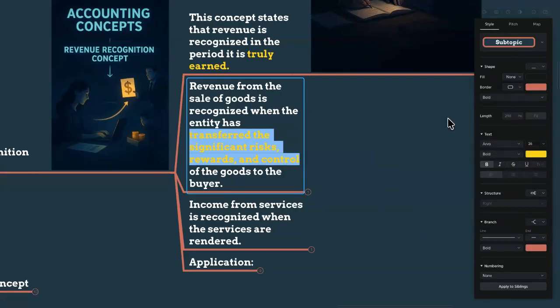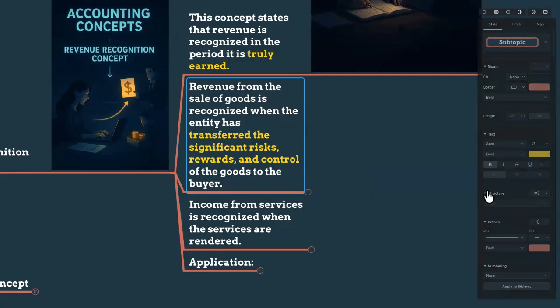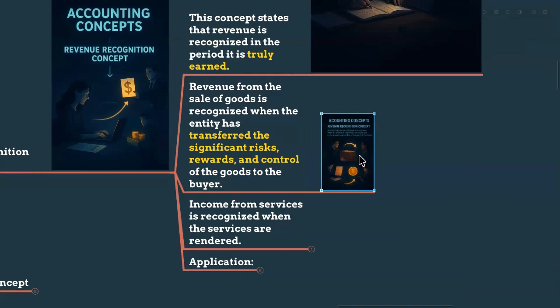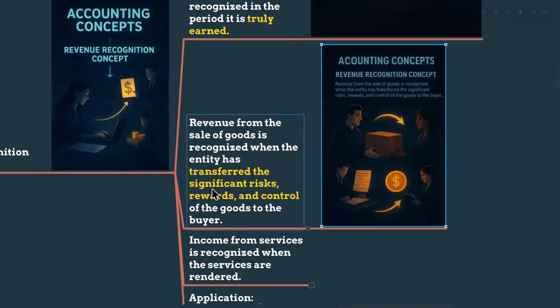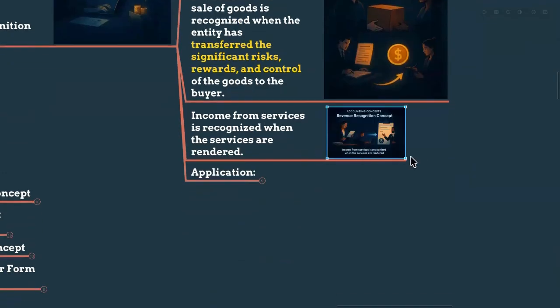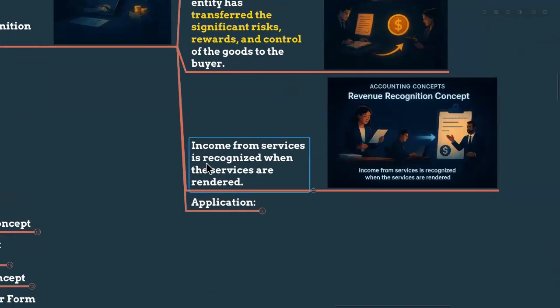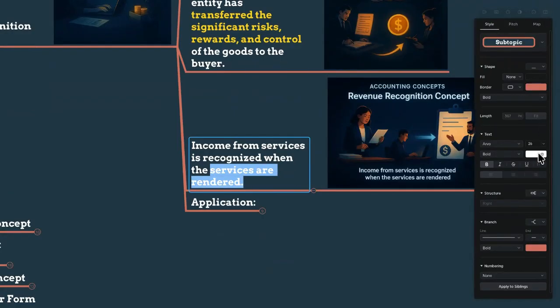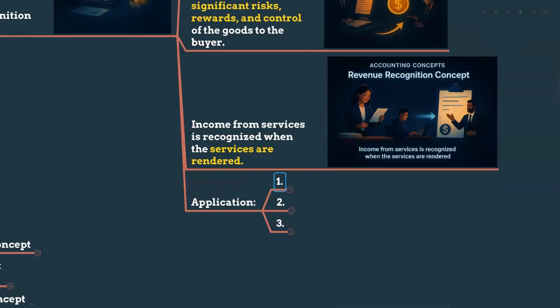The risk is with the customer now. The reward, it means the benefits from the goods, is with the customer. Now only we are recognizing the revenue from the physical goods business. As well, income from the service is recognized when the services are rendered. It means when you have provided all your services, right? Then only you can recognize it, whether you receive the cash or not.